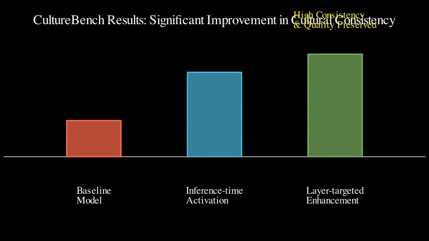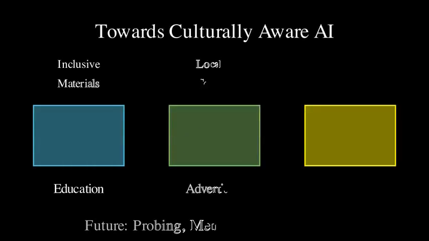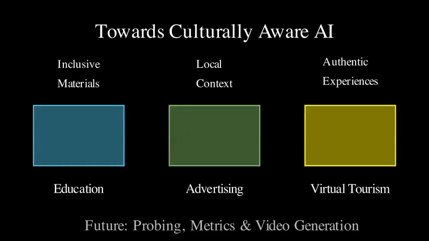This is important because we don't want to just create stereotypical images, we want to preserve the model's ability to generate creative and varied outputs within the intended cultural context. This research highlights a critical limitation of current multilingual text-to-image models and provides practical solutions for addressing it. By identifying and activating culture-sensitive representations, we can create AI systems that are more aware of and responsive to cultural diversity. This has significant implications for a wide range of applications, from education and entertainment to cross-cultural communication.